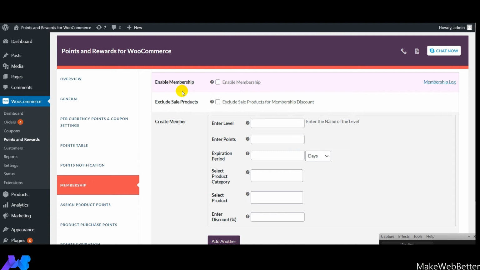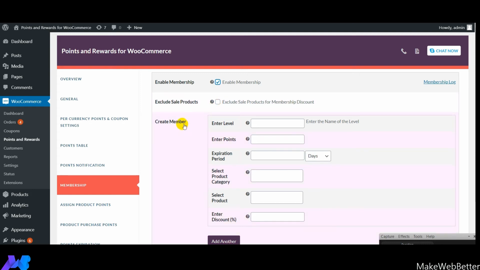So to enable this feature, what you will have to do, simply you have to check this box, and the membership functionality will get enabled on your website. And the next thing is exclude sale products. So guys, this is the feature with the help of which you can exclude the sale products on which you don't want to give membership discounts to your customers.